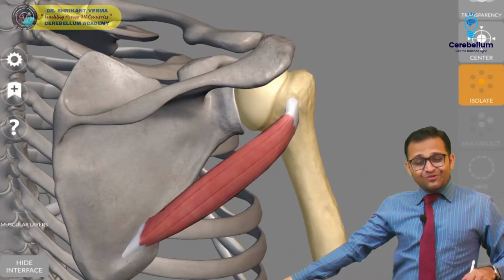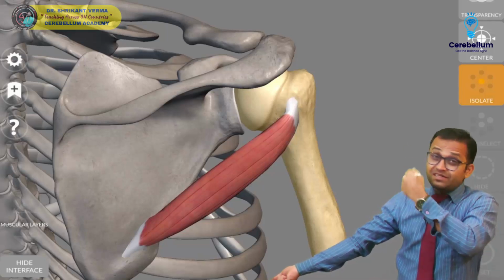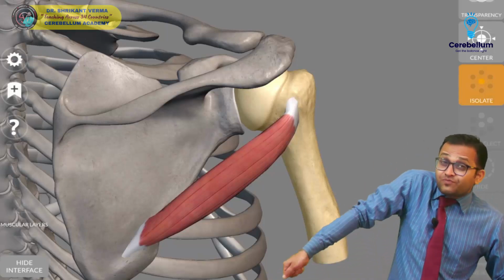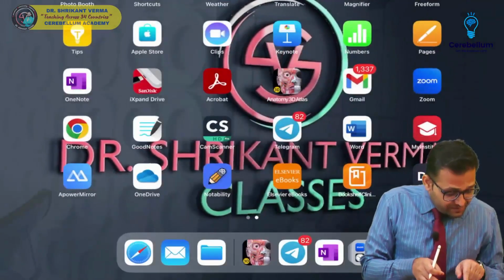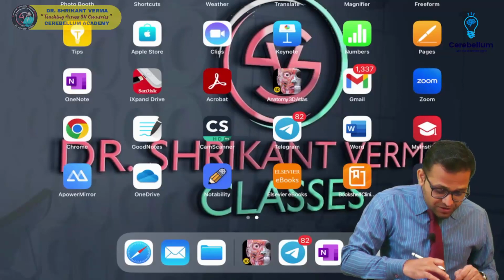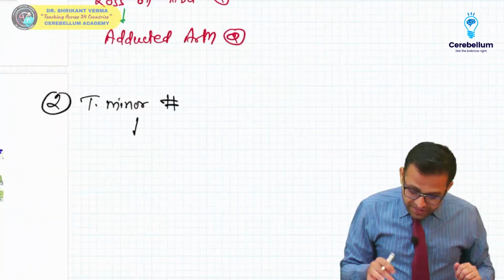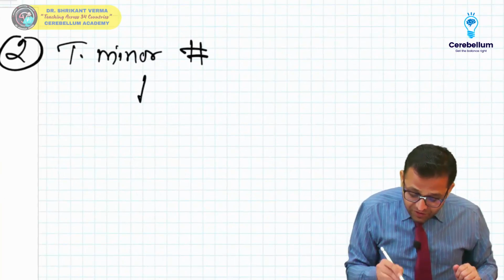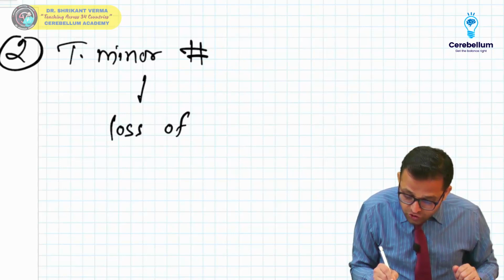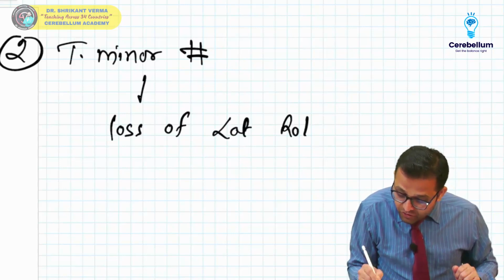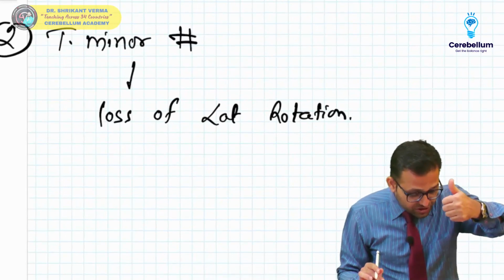But if the axillary nerve is damaged, if the upper trunk is damaged, then teres minor is paralyzed. So the patient will present with a medially rotated arm. Does everyone understand? If you understand, just give me a thumbs up, or any kind of emoji. Okay, yes, you are right. So teres minor paralysis will cause loss of lateral rotation. Agree? Yes, thank you Richa, Ujma, Shreya, thank you.